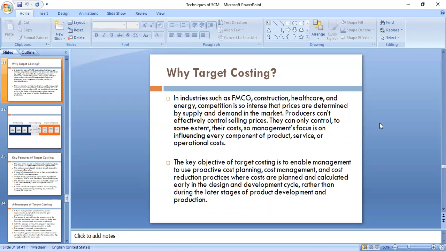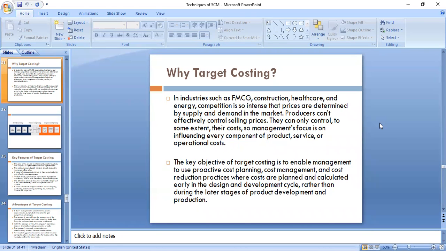At the designing stage and development stage only, I will have a target costing. Can I produce a product of a particular design at such a cost? That becomes very important.